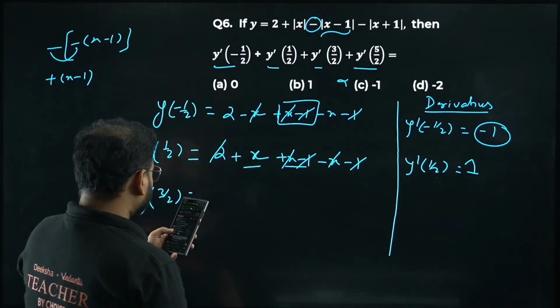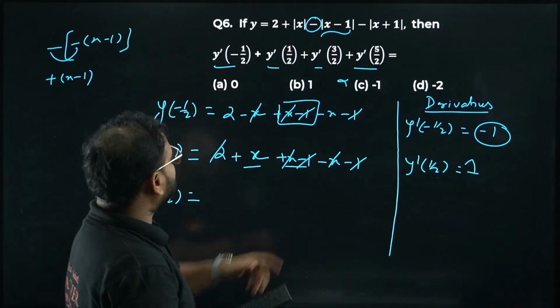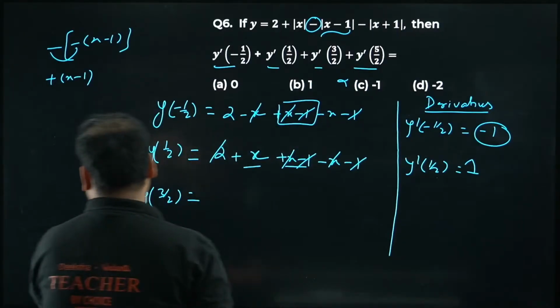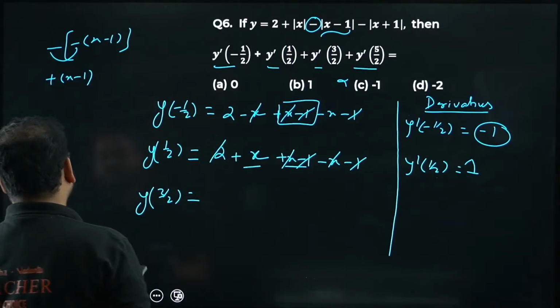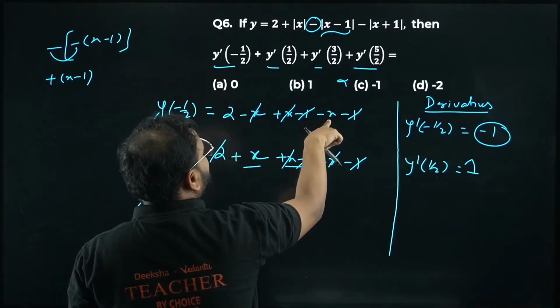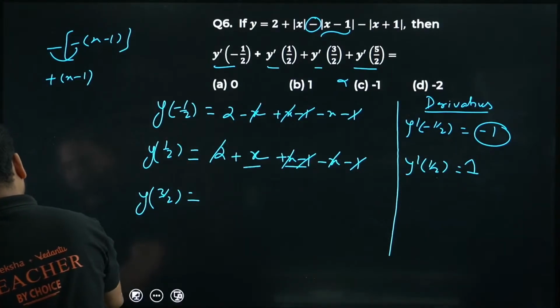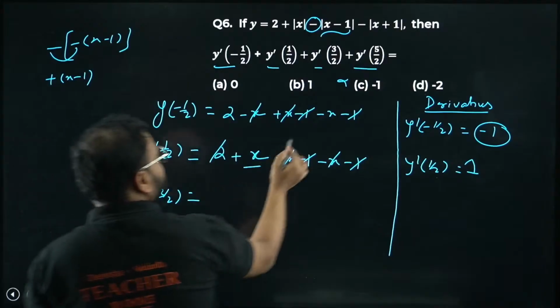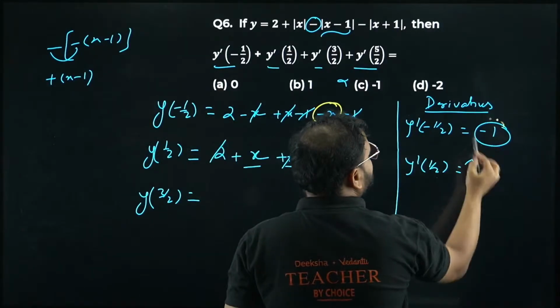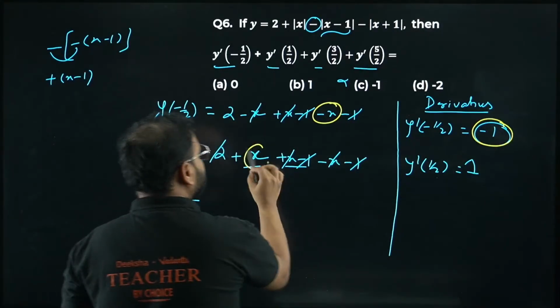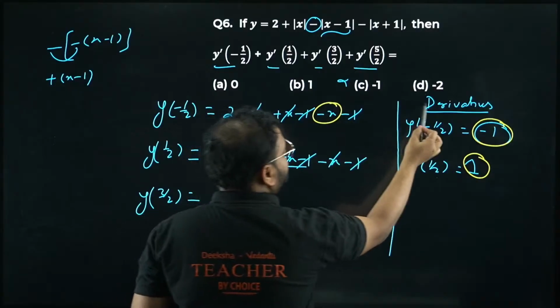So how minus 1? I told you, derivative of minus x. Somebody is asking how minus 1, sir, for the first part. Derivative of this part will become minus 1 only, no? That's why. I'm looking for derivative, right? Derivative of minus x will become minus 1. Here I have x, so plus 1. This is derivatives, okay? Please check.